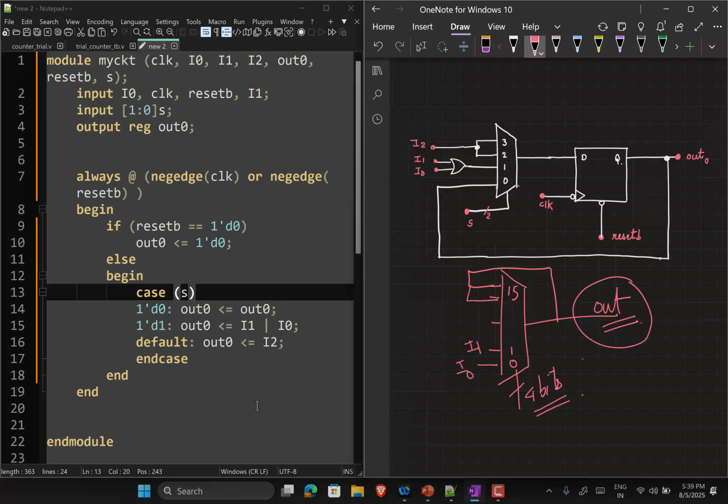Then the tool is now trying to infer a latch from your definition, and typically if this is not what you intended, you might not even check if the output is correct in trying to hold the previous value. You might have glitches here. So always make sure that the value of the out, each variable, is defined under all possible cases. If it's a wire, it's a continuous assignment, it's automatically taken care of. It's inside these register implementations that sometimes you have inferred latches.